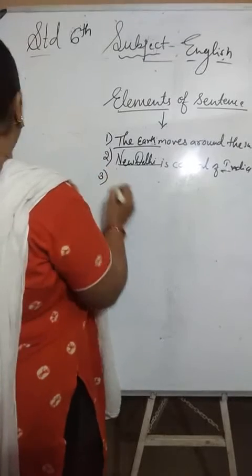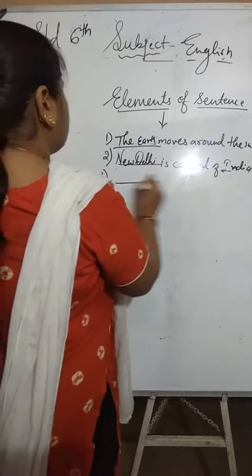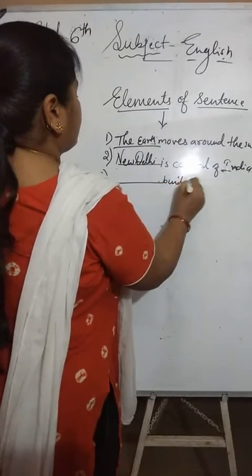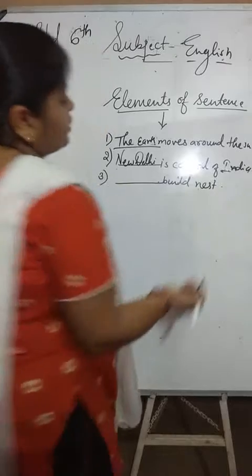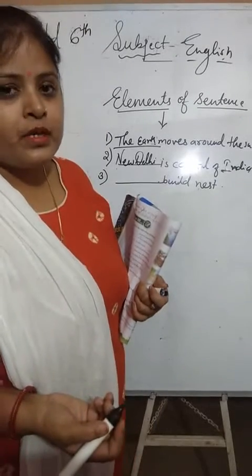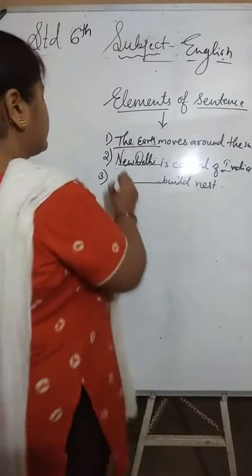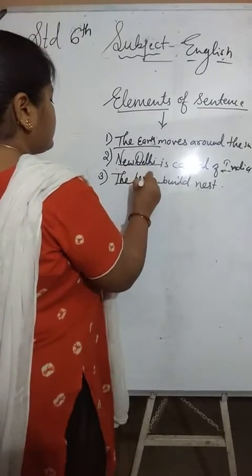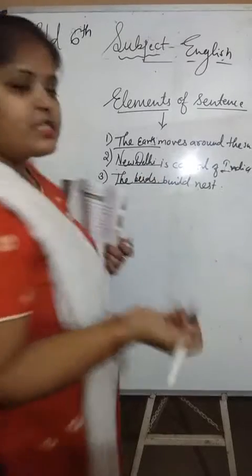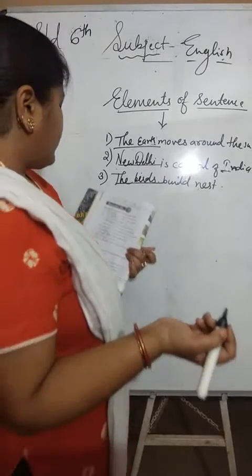Now the third is "build nest." Who builds a nest? Everybody knows that the birds build a nest.